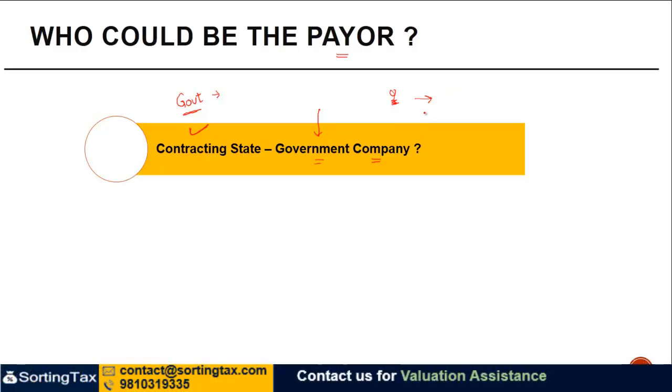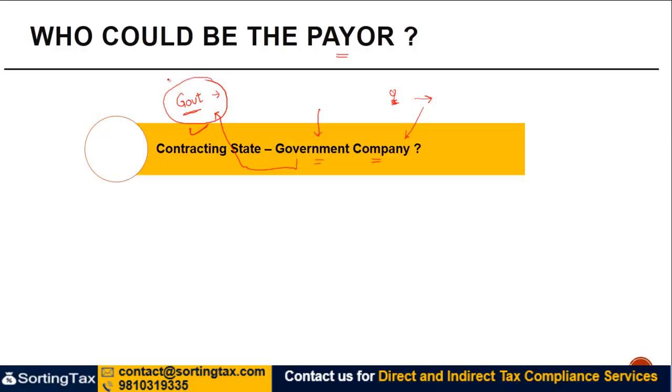The answer to that lies in the fact that if the government company is actually just running a project of the government for which certain specific funds have been allocated, in that case it can very well be considered as payment by the government. But if the government company is running a business for profit where the direct intervention of the government is not there, even though they might be the substantial shareholders, that case may not be covered under Article 19.